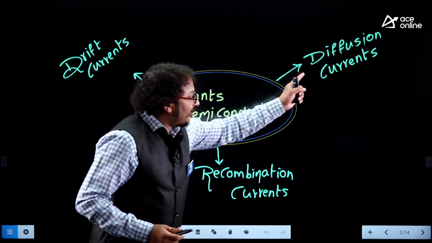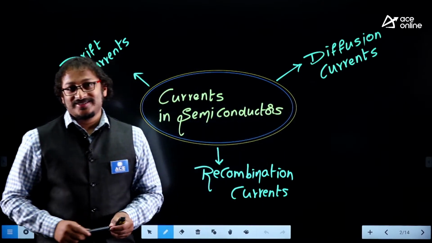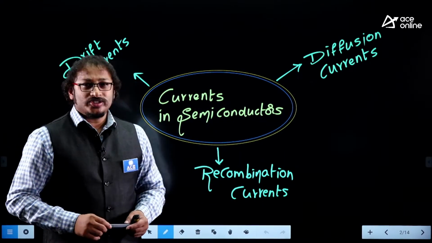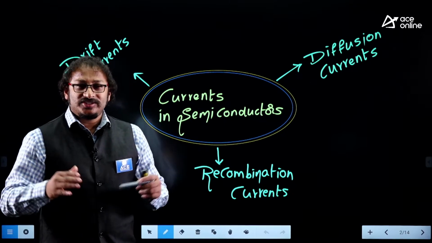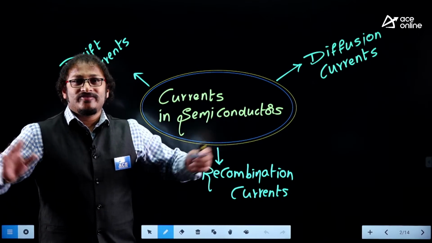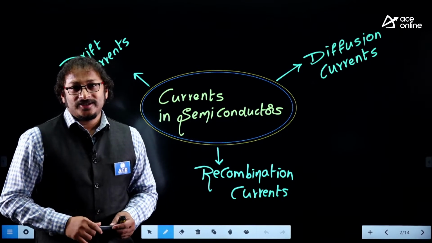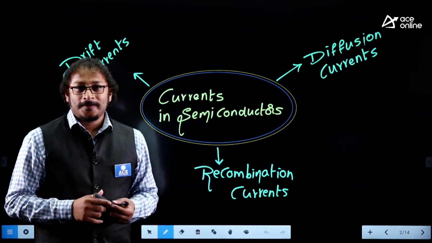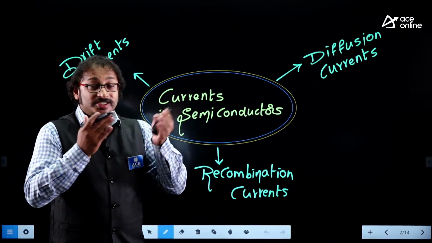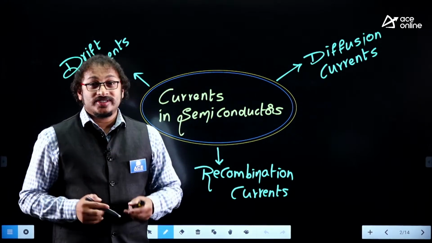In a similar way, the next current we have is the diffusion current. Whenever you hear the word diffusion current, what do you need to recollect? Diffusion current is the current which is strictly independent of the electric field. No need of providing an electric field, but you're supposed to maintain a concentration gradient. There is a slope. The carriers move from high concentration to low concentration.